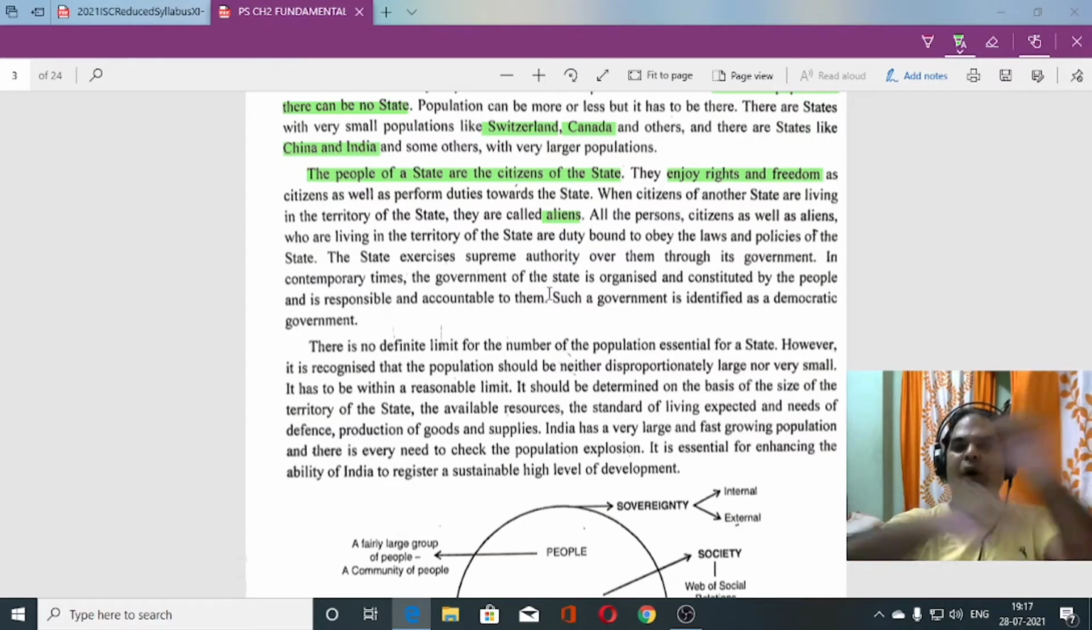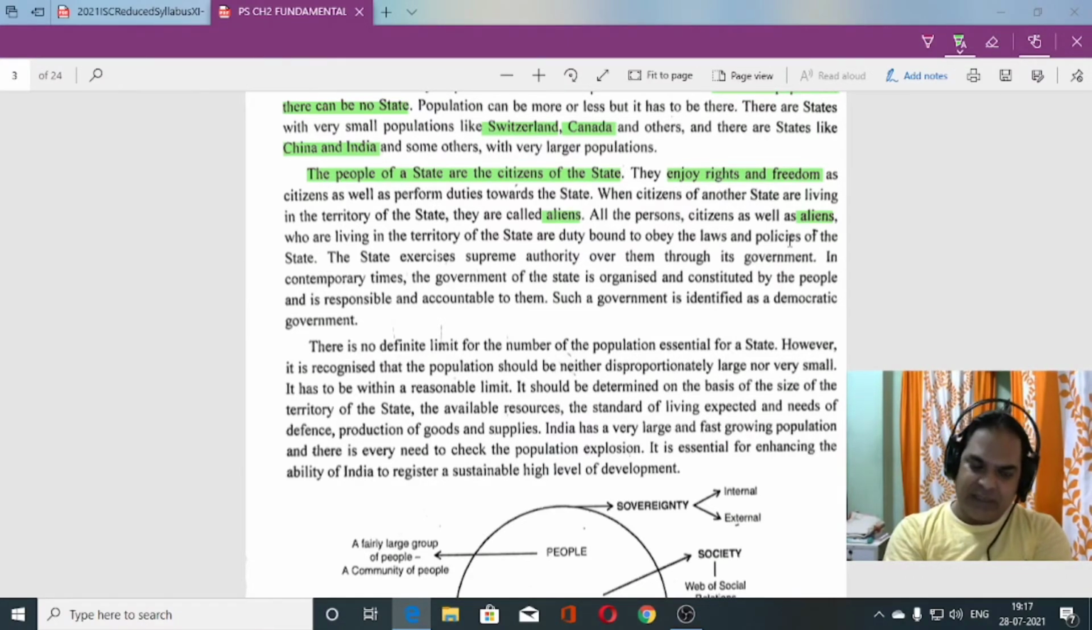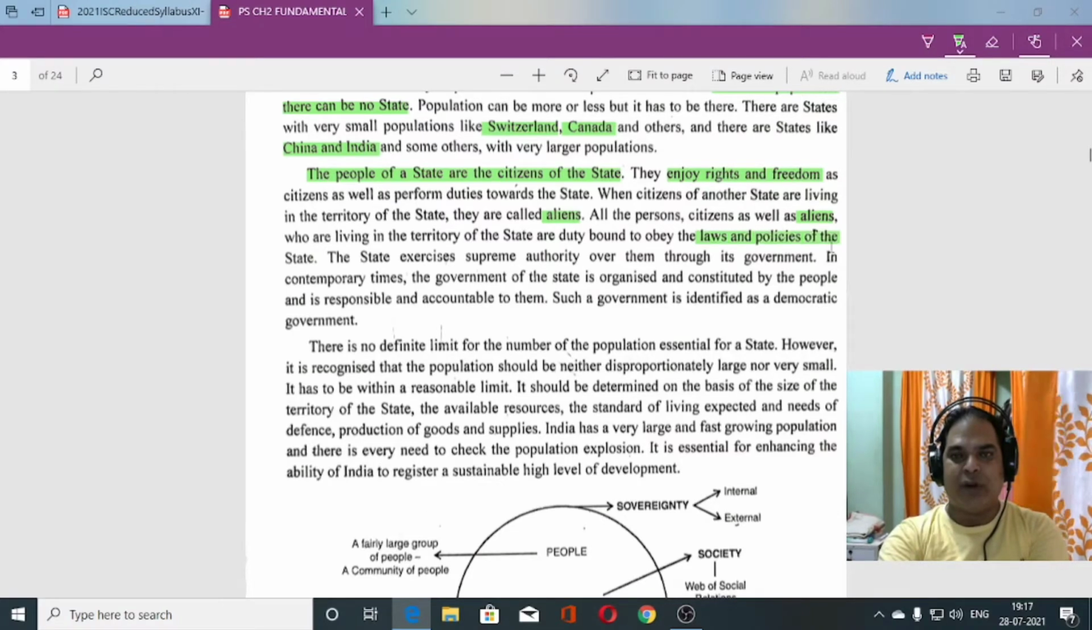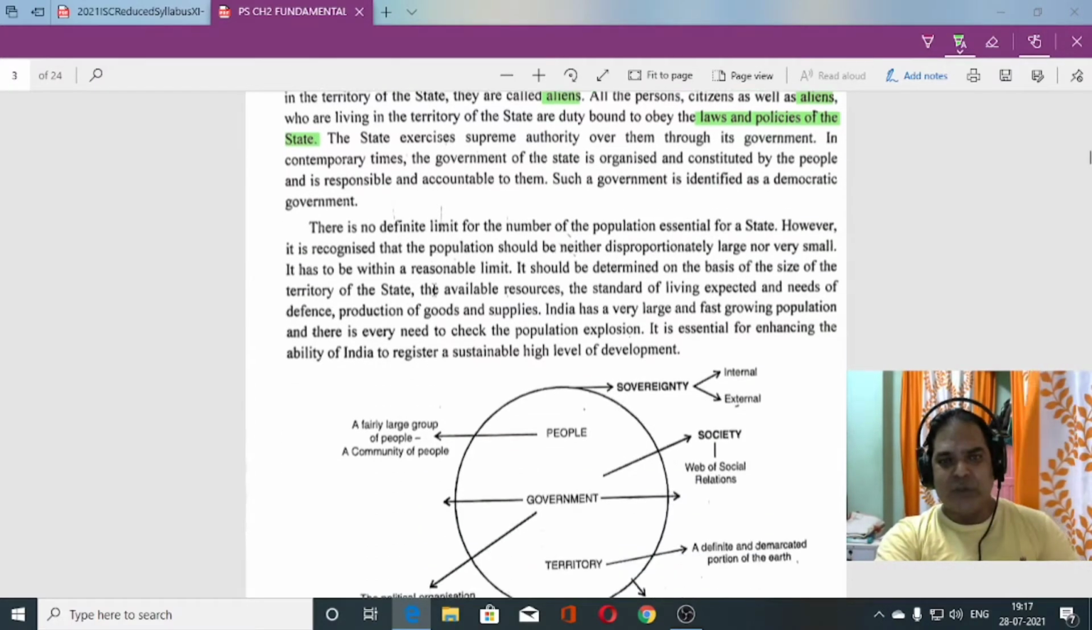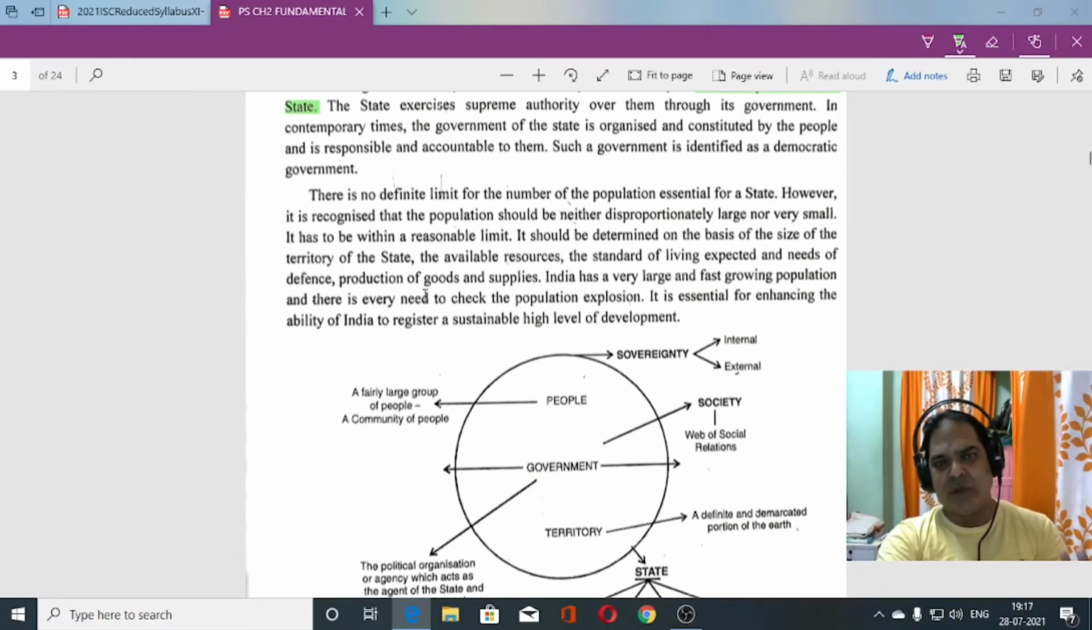All persons, citizens as well as aliens, aliens meaning foreigners, who are living in the territory of a state are duty bound to obey its laws and policies. Whether citizen or alien, if they are living in India, they have to follow the laws and policies of the state. It is mandatory. So that is all about population. I think you understood that population can be more or less.